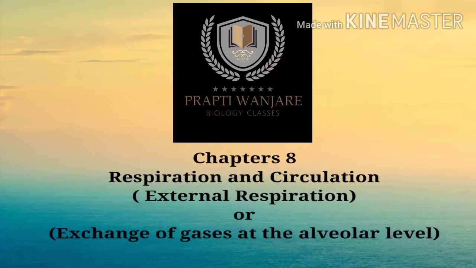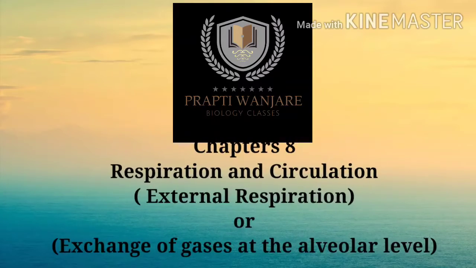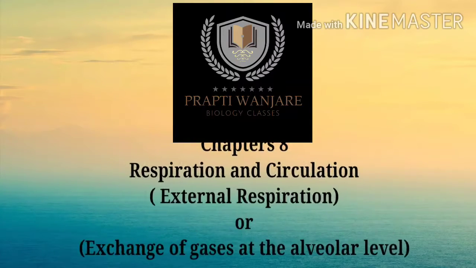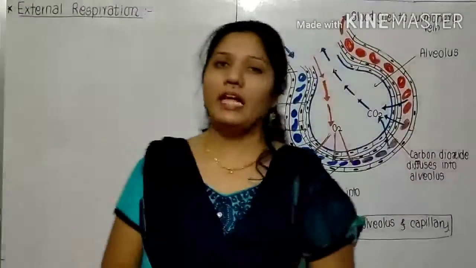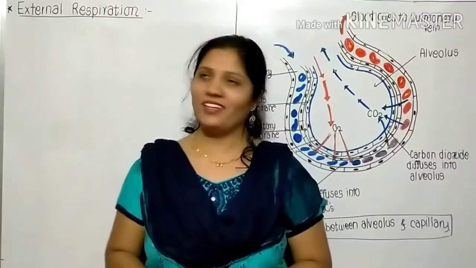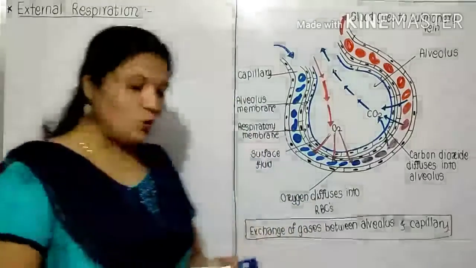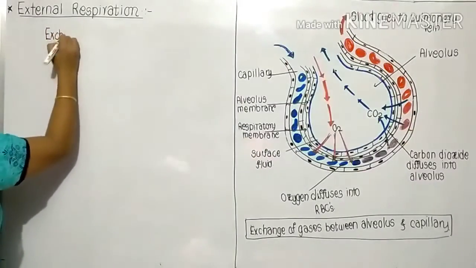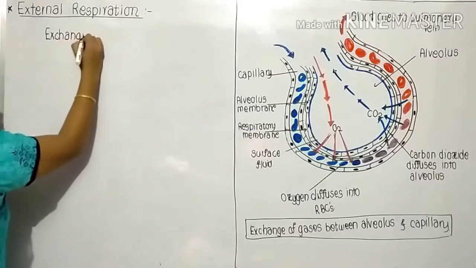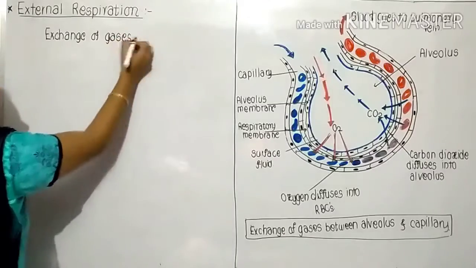Today we are going to study respiration and circulation. From that, we are going to study the external respiration, or exchange of gases at the alveolar level. Now the next step of the mechanism of respiration is the external respiration. In this external respiration, we are going to see the exchange of gases between the alveoli.